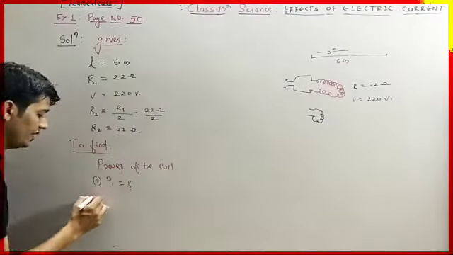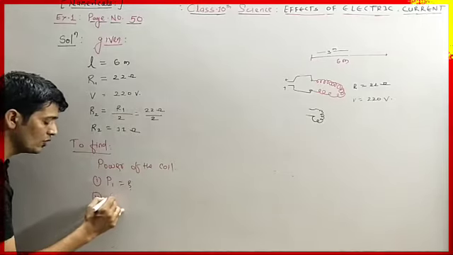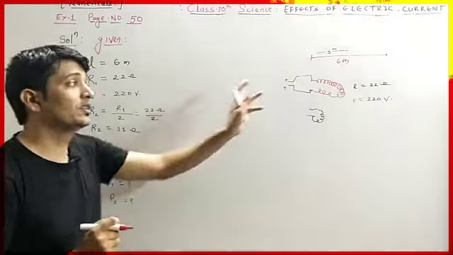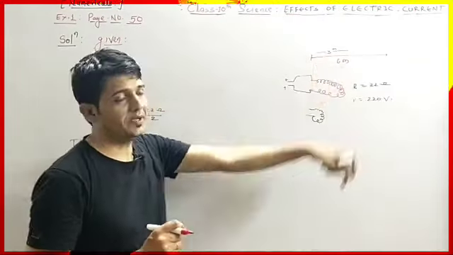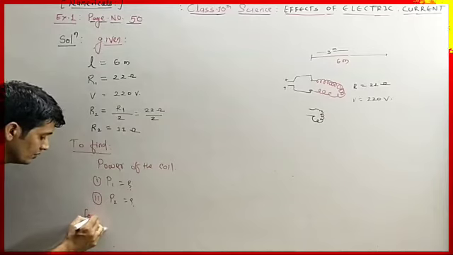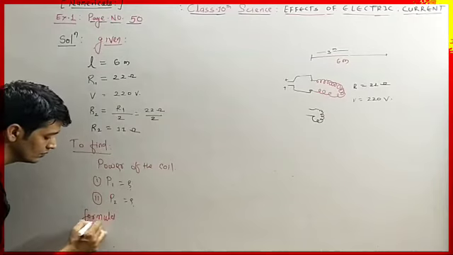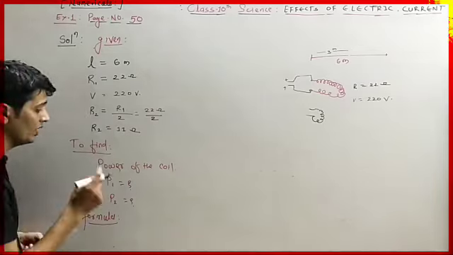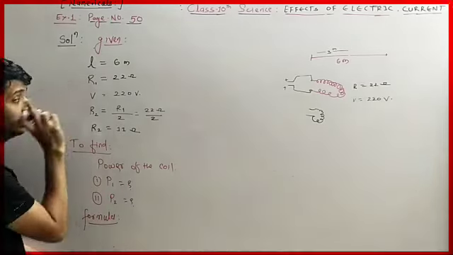Then in the second part we will calculate the P2. P2 means the power of the half coil. Now formula. What is the formula for calculating power when you have potential difference and resistance?